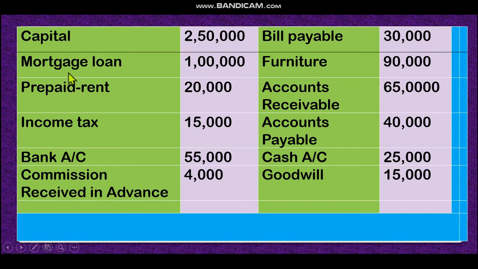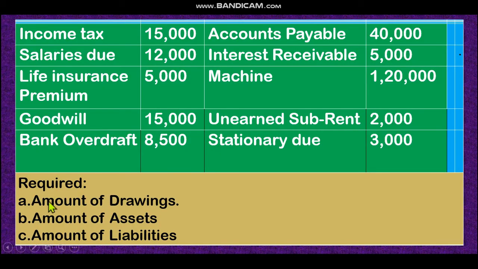Yes, this is the question. Capital, no, it is not liability. This is owner's equity, money of the owner. Mortgage loan, it is your liability, because you have to pay later on. Commission received in advance, it is liability, because you have received money for a service in advance. Bills payable, that means you have to pay later on, so it is our liability. Accounts payable, you have to pay later on, this is our liability.